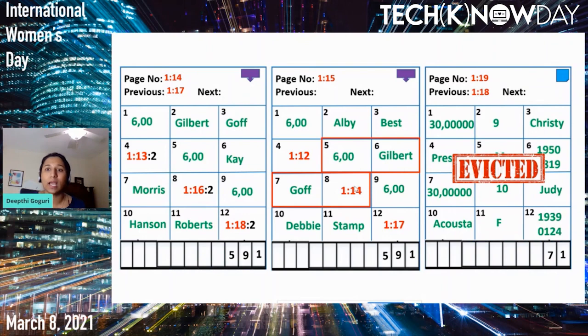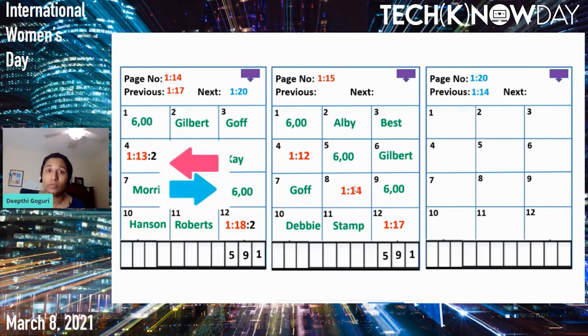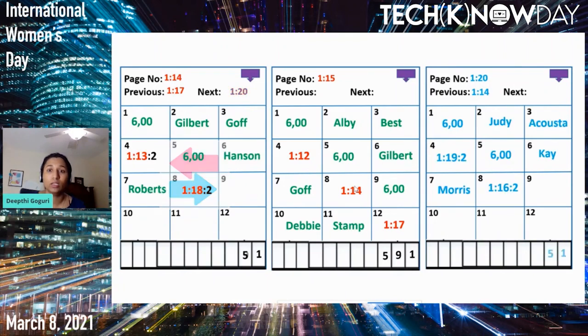So let's go ahead and grab the new page that got created for the index. Let's evict page number 19 and grab the new page for the index, page number 20, and update the previous page value, which is page number 14. And on page number 14, let's update the next page, which is page number 20. Grab half of the data from page number 14 and put it in page number 20. Now we have space.